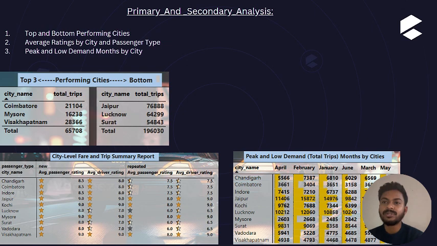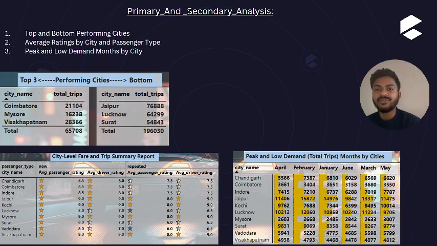Let's understand some primary and secondary analysis. So here we'll be discussing top and bottom performing cities. I have created them on the basis of total trips. So we have Coimbatore, Mysore, Visakhapatnam on the top side, and we have Jaipur, Lucknow, Surat on the bottom side. And also next we have average passenger rating by city and passenger type.